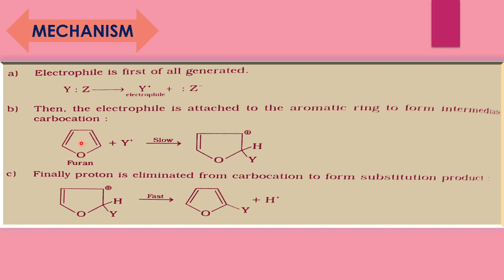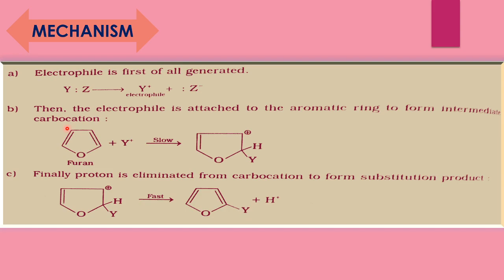Then furan reacts with the electrophile, Y plus, which attacks this position, and a positive charge is formed. The electrophile attacks at this position, and you have to write this structure. Next, the proton is eliminated, meaning this proton is removed, and this gives the bond. The positive charge is neutralized, and you write the electrophilic substitution product. This is the mechanism.